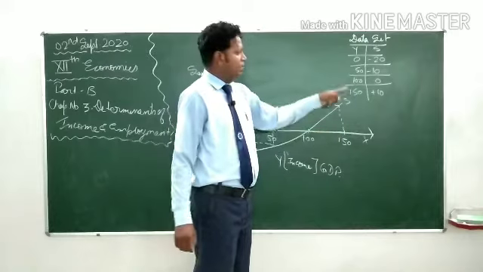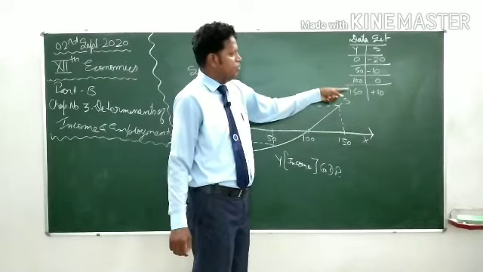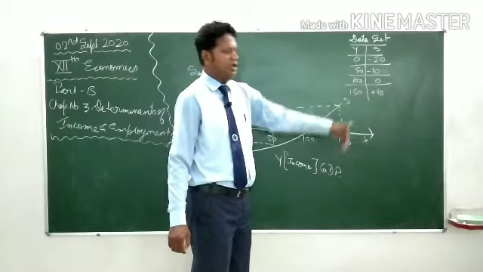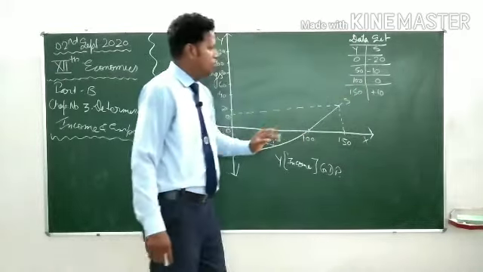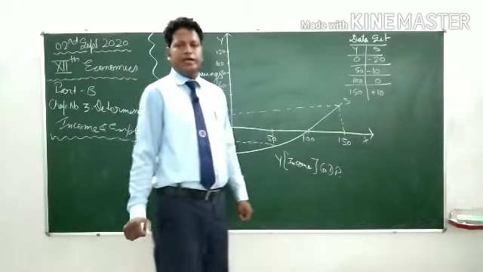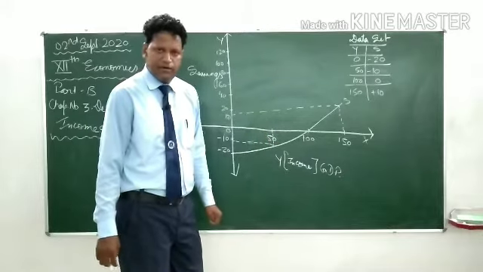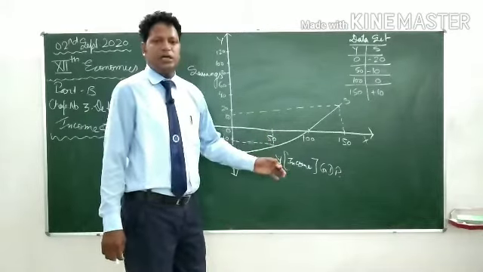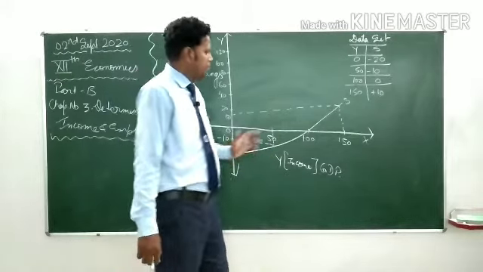Afterwards, when income rises from 100 to 150, saving also increases from 0 to 10. So this we are covering in this lecture, that marginal propensity to save, with every additional unit of increase in income.